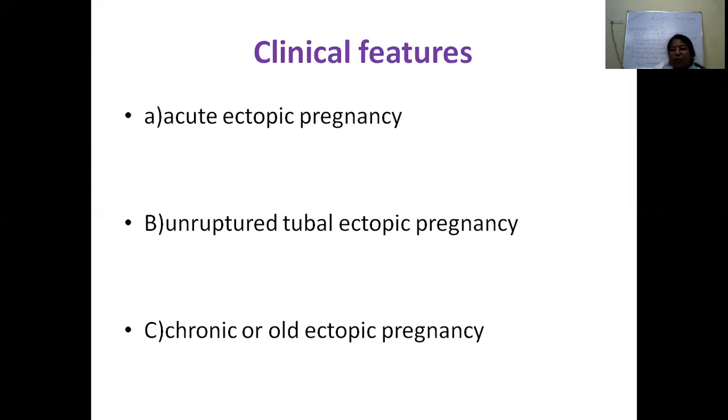So what is the classical triad of ectopic? Usually the clinical features will depend upon whether it is an acute ectopic, an unruptured tubal ectopic, or a chronic or old ectopic pregnancy.